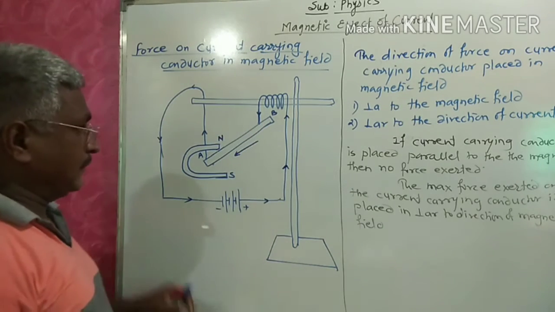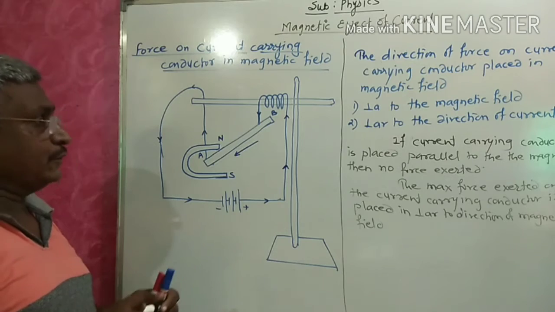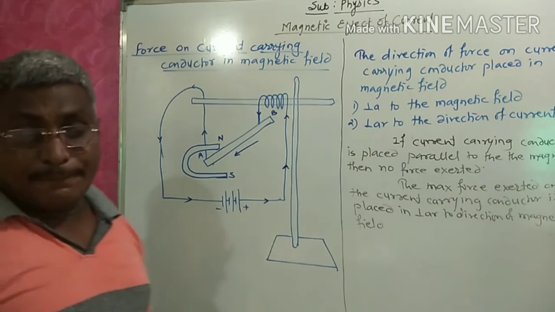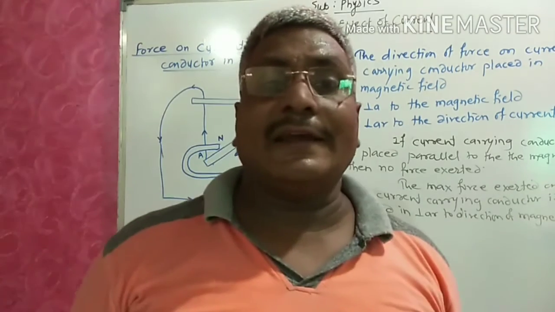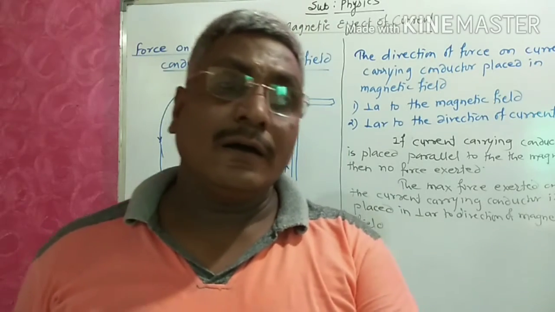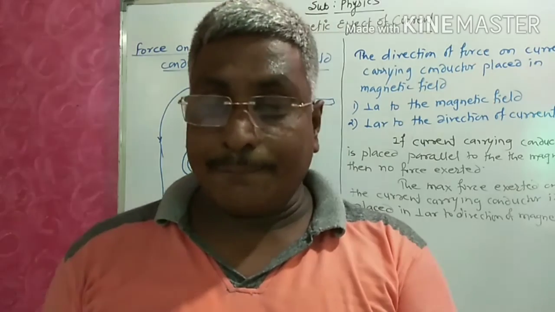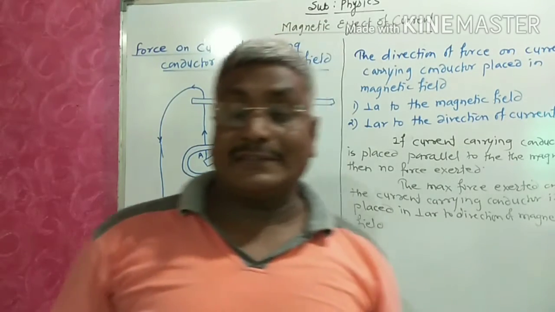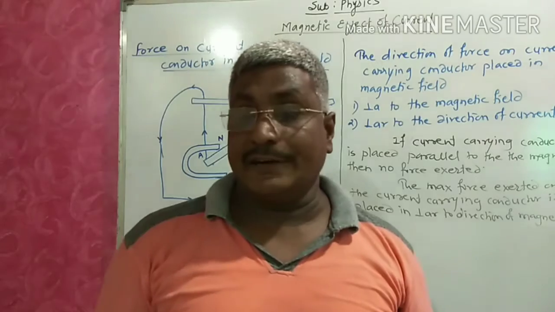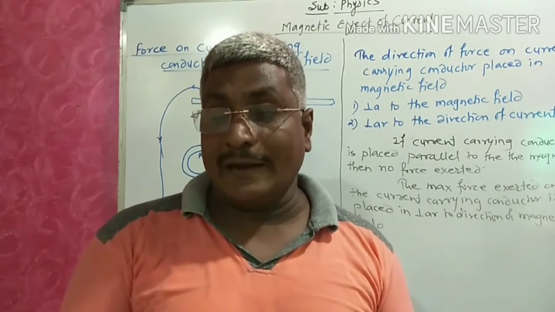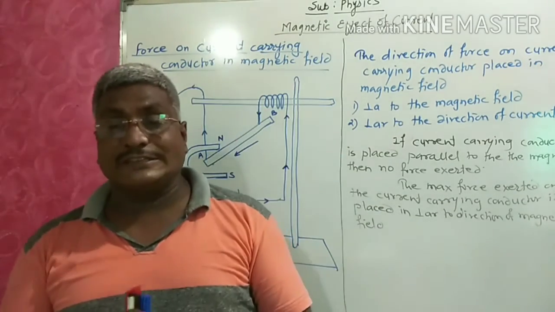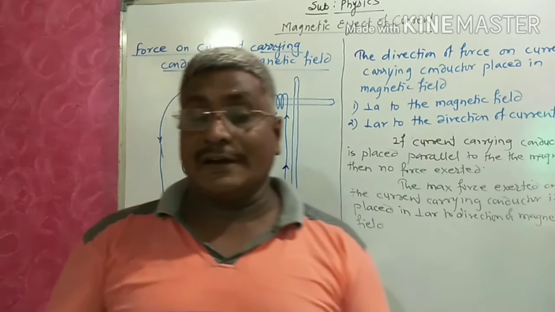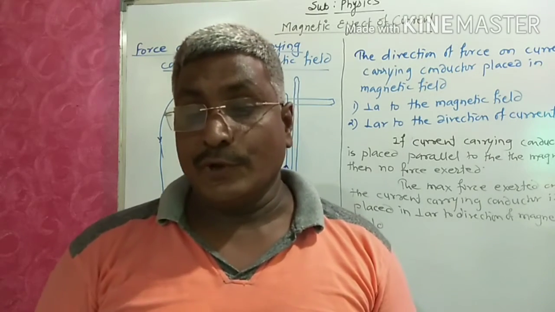So this experiment proves that if we keep the current carrying conductor perpendicular to the direction of the magnetic field, then the maximum force is exerted, and if it is parallel, then no force is exerted on the current carrying conductor.